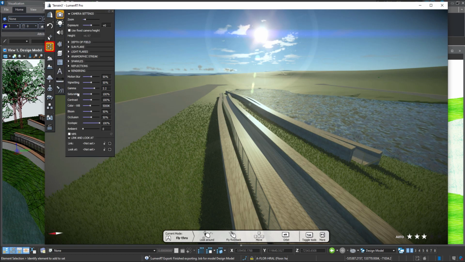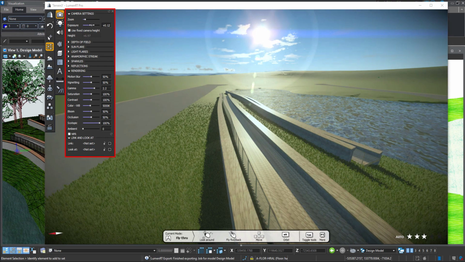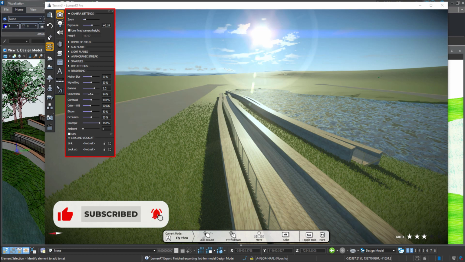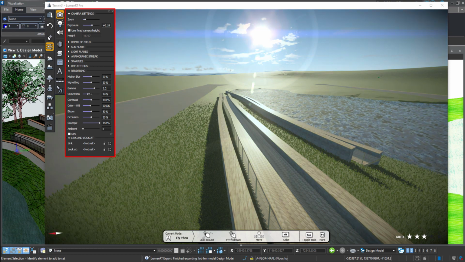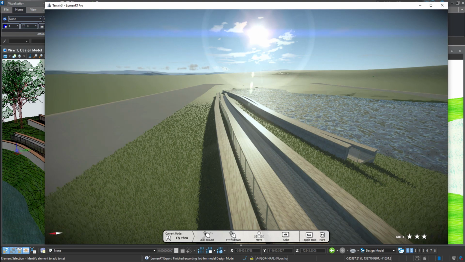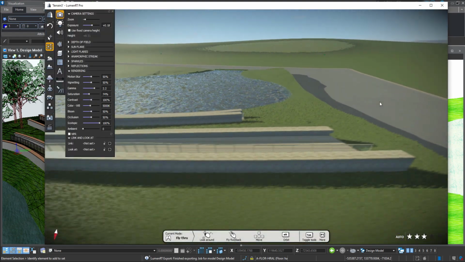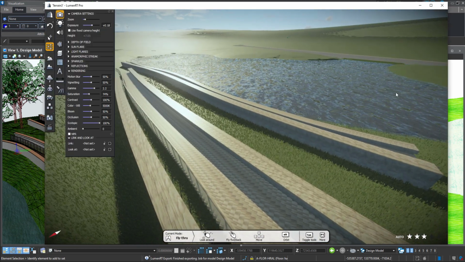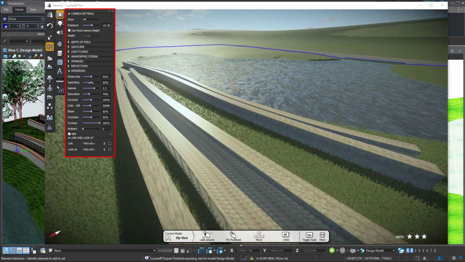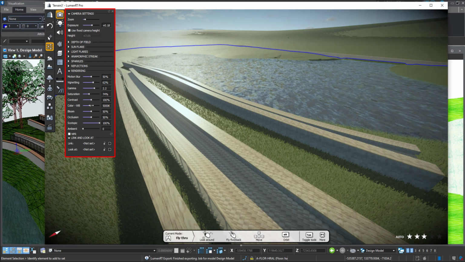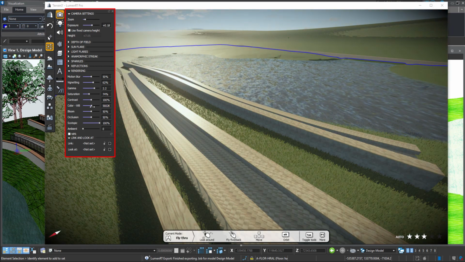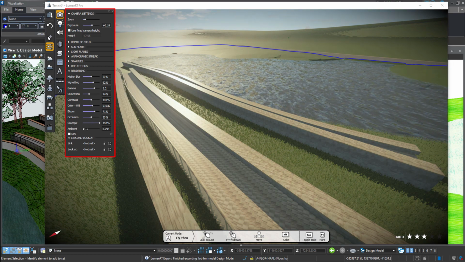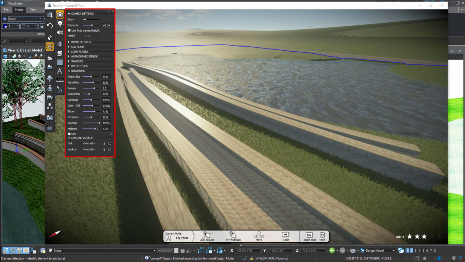When you go back to this one here, I tend to liven the scene up with a bit of exposure, a bit of gamma. I sometimes do drop the saturation down a little. I find potentially LumenRT scenes can be a little bit saturated of sorts. Move that around. I like to add a little bit of vignetting for a bit of drama. You can change the colour balance. You might want to warm the scene up a little. A bit of bloom doesn't hurt. I sometimes tend to up the ambient lighting as well.